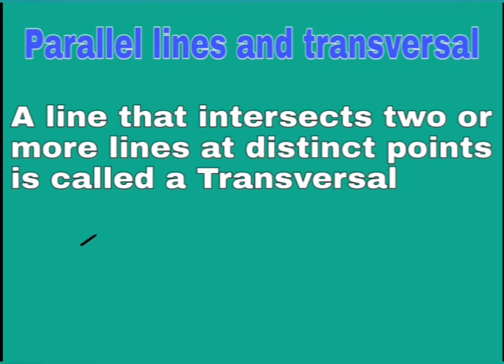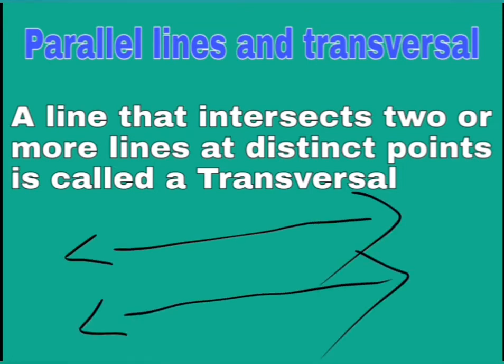For example, here we have two lines. They may be parallel lines or intersecting lines. Just try to understand the concept of a transversal, and after that we'll try to understand the properties of transversals on parallel lines.